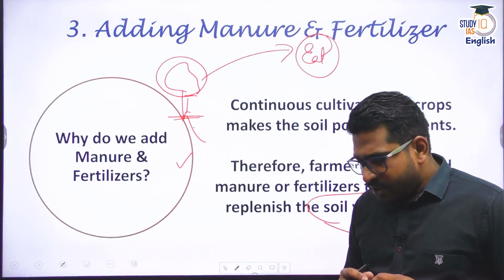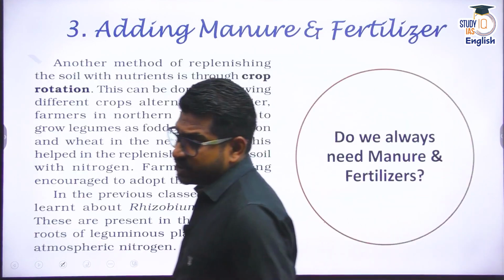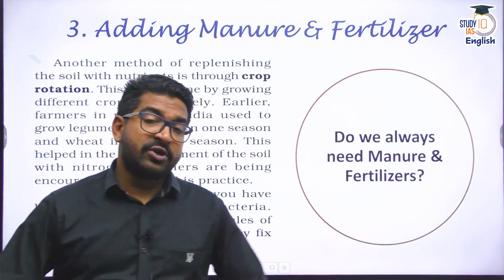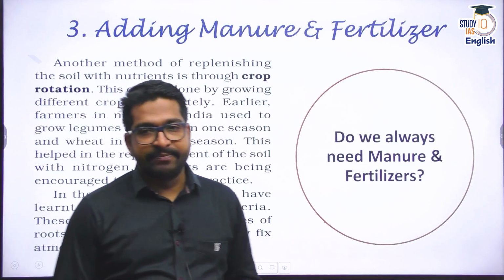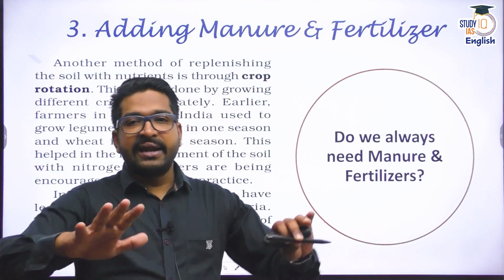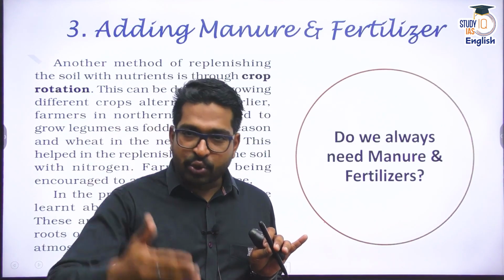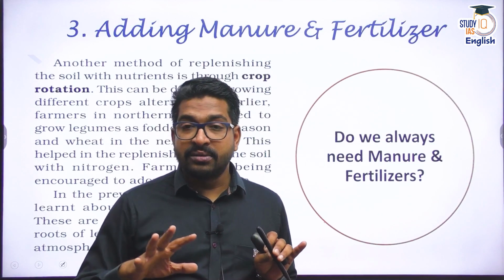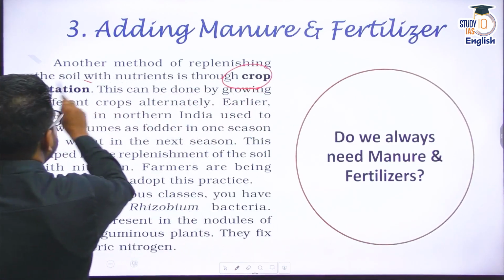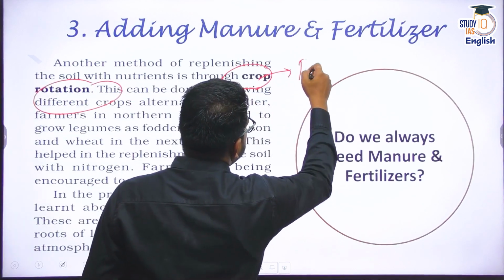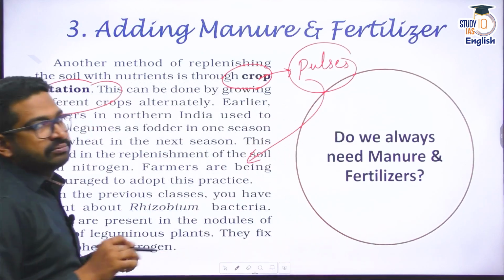But the question is, do I always need to do this? I would say not necessarily, because we can also use some sort of natural means for replenishment of soil fertility. One of the ideas is to simply leave the land idle. That means do not cultivate it for one particular season, so that the soil gets replenished automatically, right? The other idea can be crop rotation, where we specifically cultivate pulses or some sort of plant which help in nitrogen fixation.